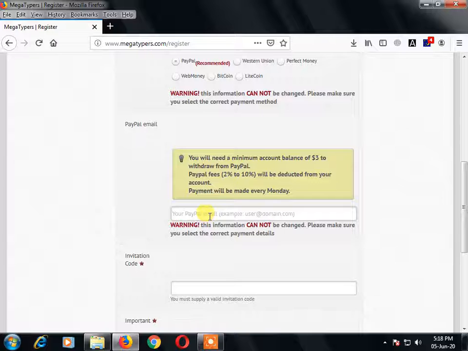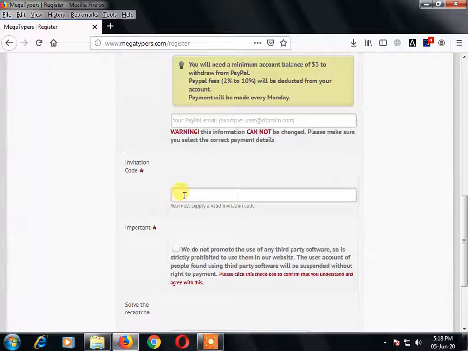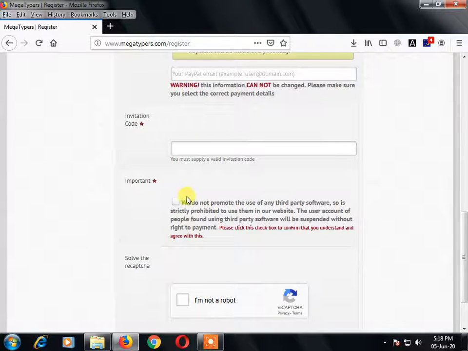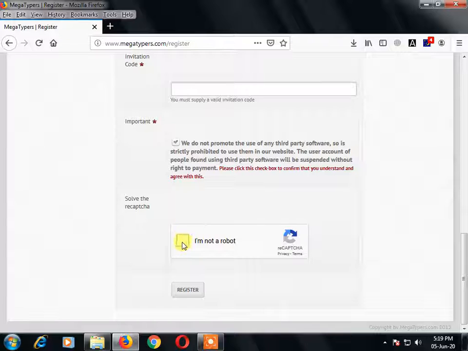Here you can enter your PayPal email ID and then your invitation code. Actually, this code is used to register for Megatyper. Without this code we can't register at Megatyper. After entering all the fields, you can just select this and select this one also. I am not a robot.